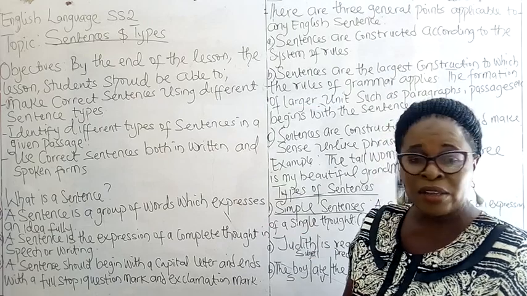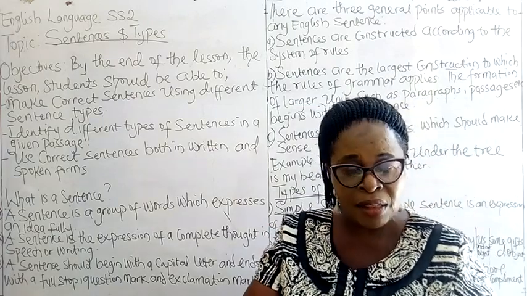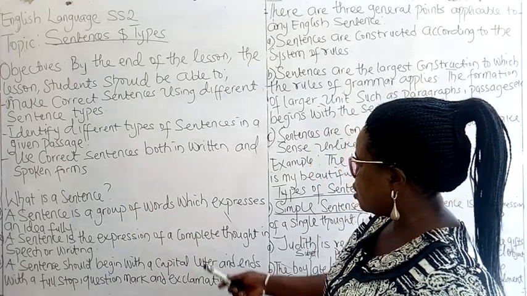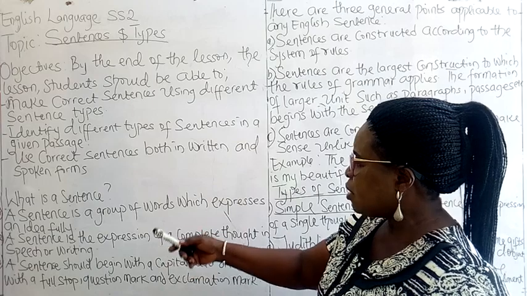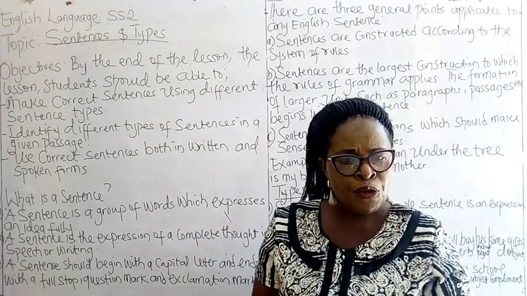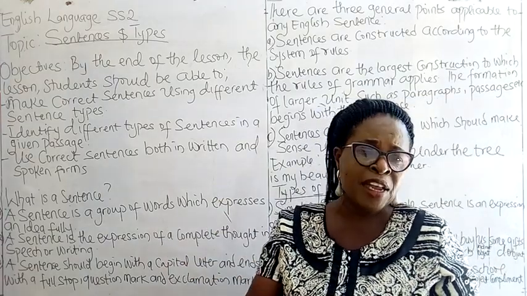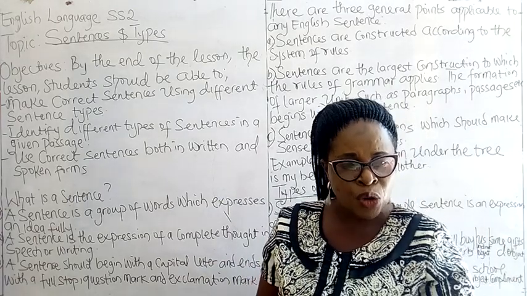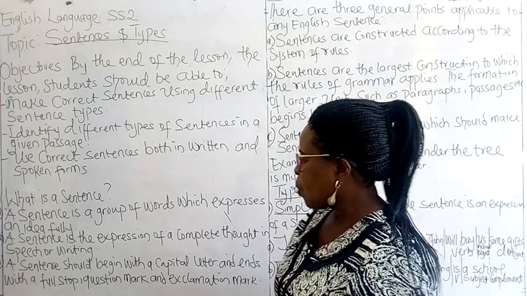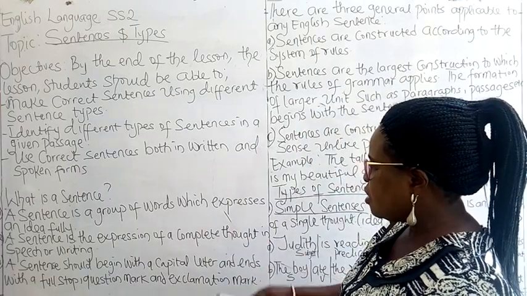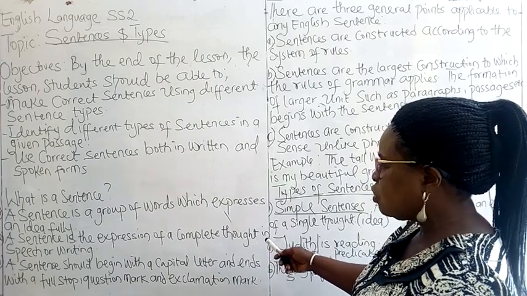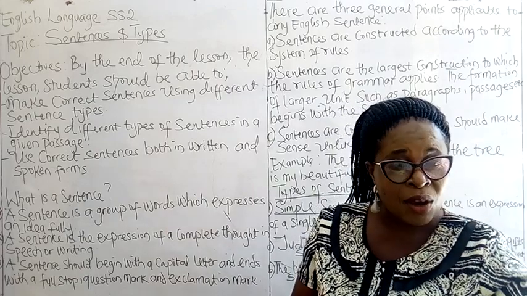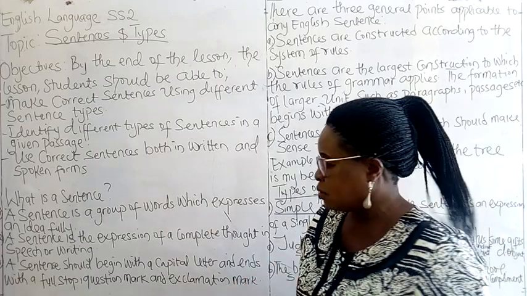Then we ask ourselves, what is a sentence? A sentence is a group of words which expresses an idea fully. Before a group of words can be referred to as a sentence, it must make a complete meaning. That must be a complete thought. A sentence is the expression of a complete thought in speech or writing. We can speak, we can write a sentence.